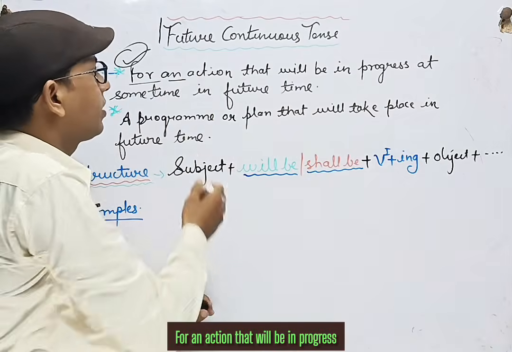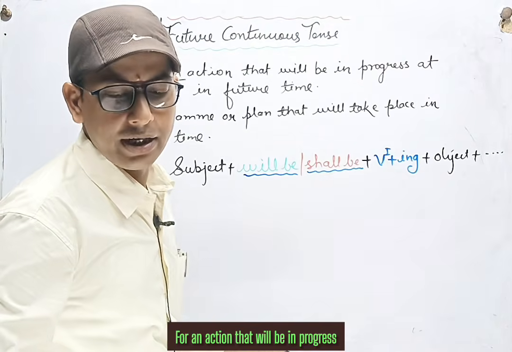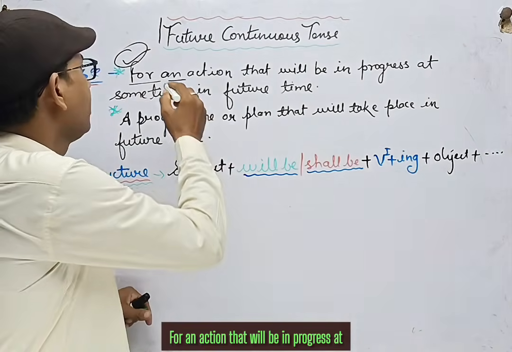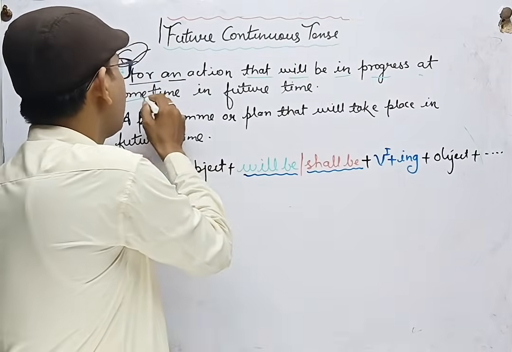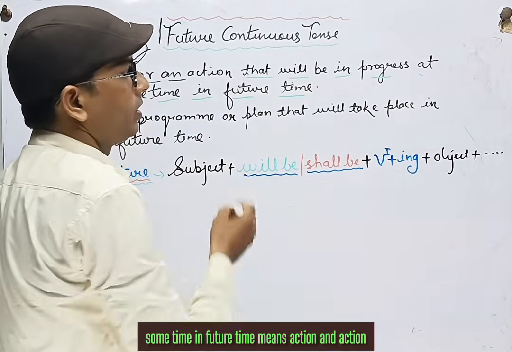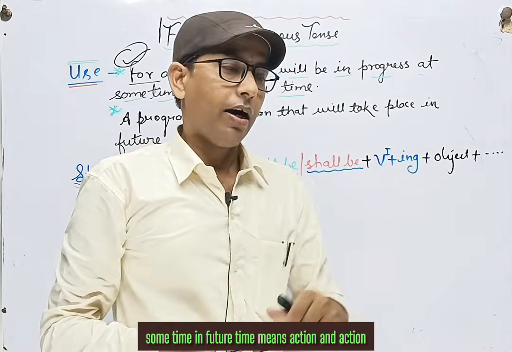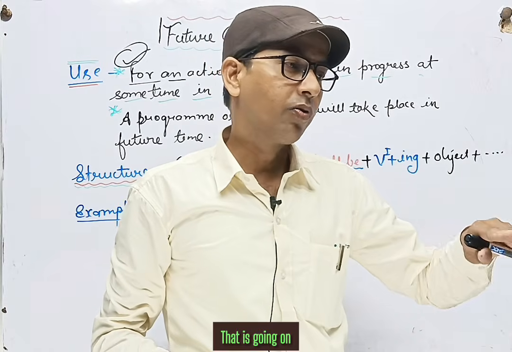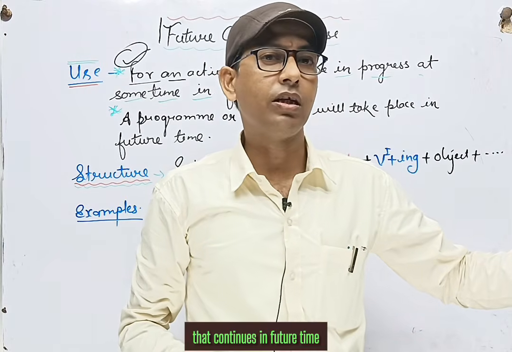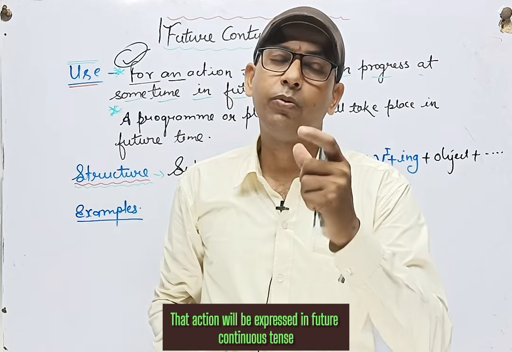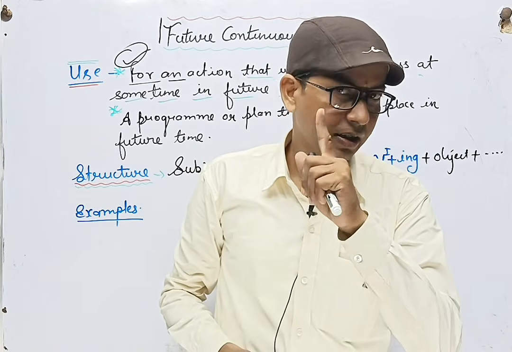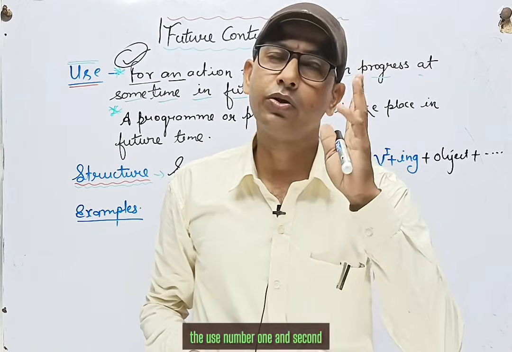For an action that will be in progress at some time in future time, means an action that is going on, that continues in future time, that action will be expressed in future continuous tense. This is point one, use number one.